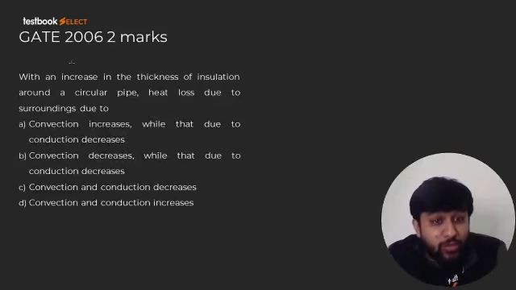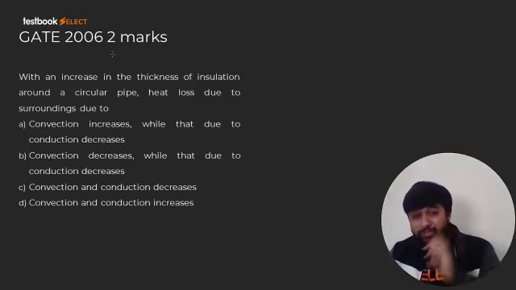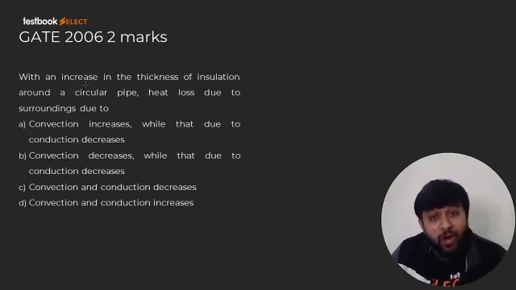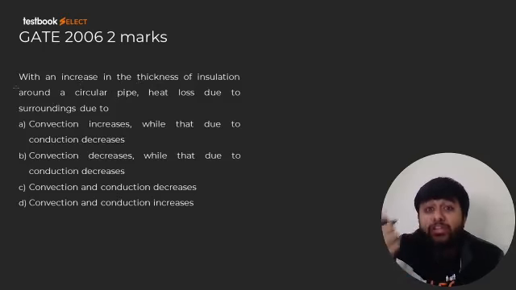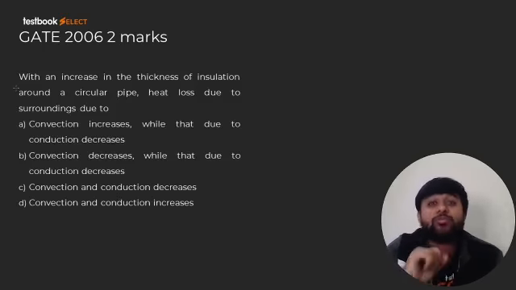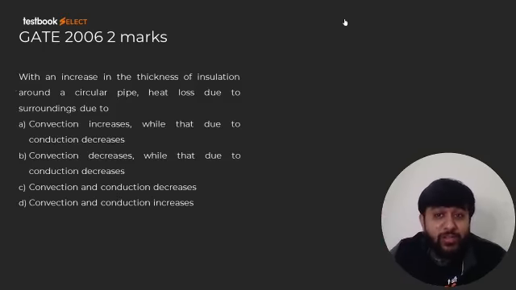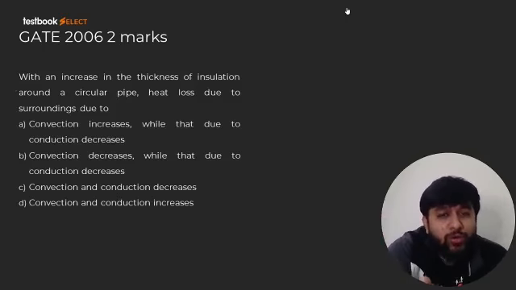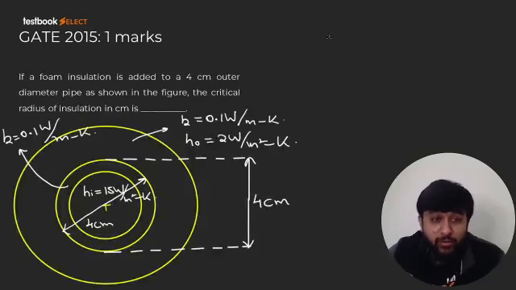So this is a question from 2006. Actually, there is a mistake in this question. So first let us read it out and then we will see what the mistake is. With an increase in the thickness of insulation. So if we increase the thickness of insulation, guys, let us do the other questions first and then we will do this question. It will be a little better, and you will be able to understand easily with me. Okay? Let us do the other questions first. I don't want to introduce this concept from this question because there is a mistake over here. So let us do the other question first.